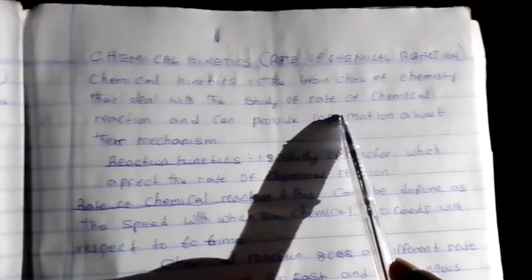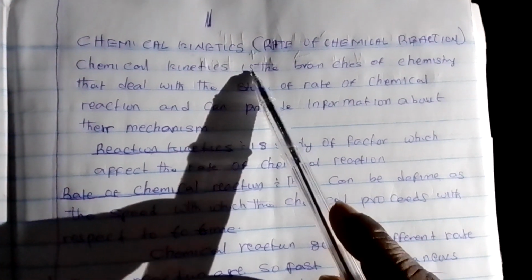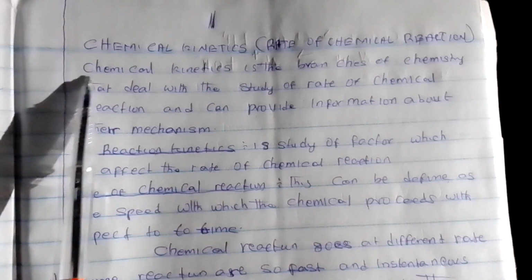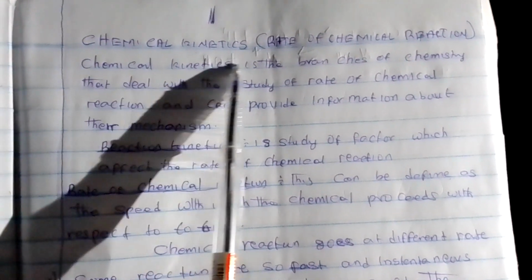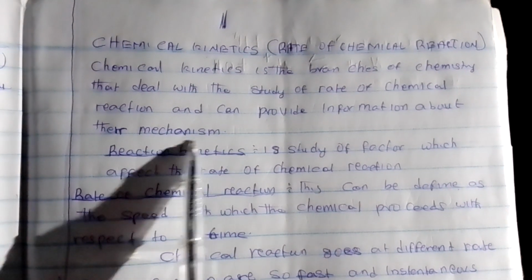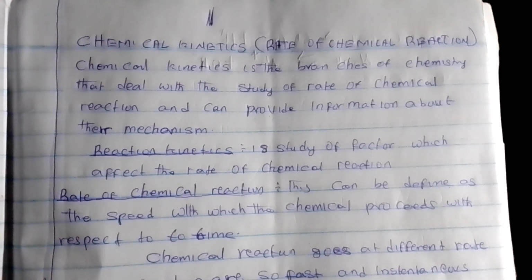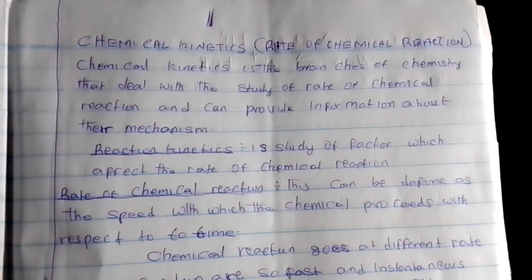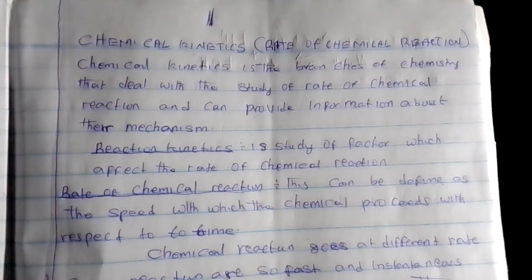Now, this aspect is called chemical kinetics. So what is chemical kinetics? Chemical kinetics is the branch of chemistry that deals with the study of the rate of chemical reactions and can provide information about them.